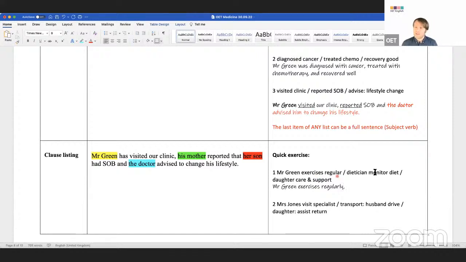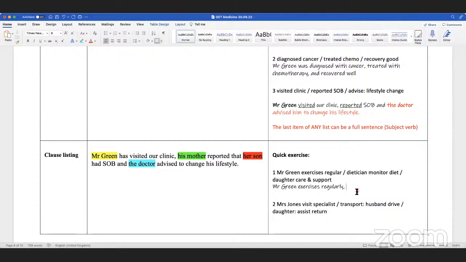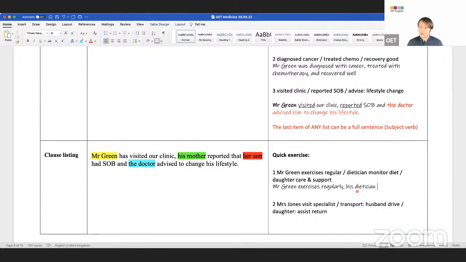Just him, because I asked him. Now, this is a new subject. What shall I say? His dietitian. Now, past tense, monitored, or present? Do I want present tense or past tense, guys? Can I change the tense? You can change the tense. We could say monitors his diet. If you want, maybe we can keep the same tense, but actually it's not necessary. You can actually change the tense if you want.